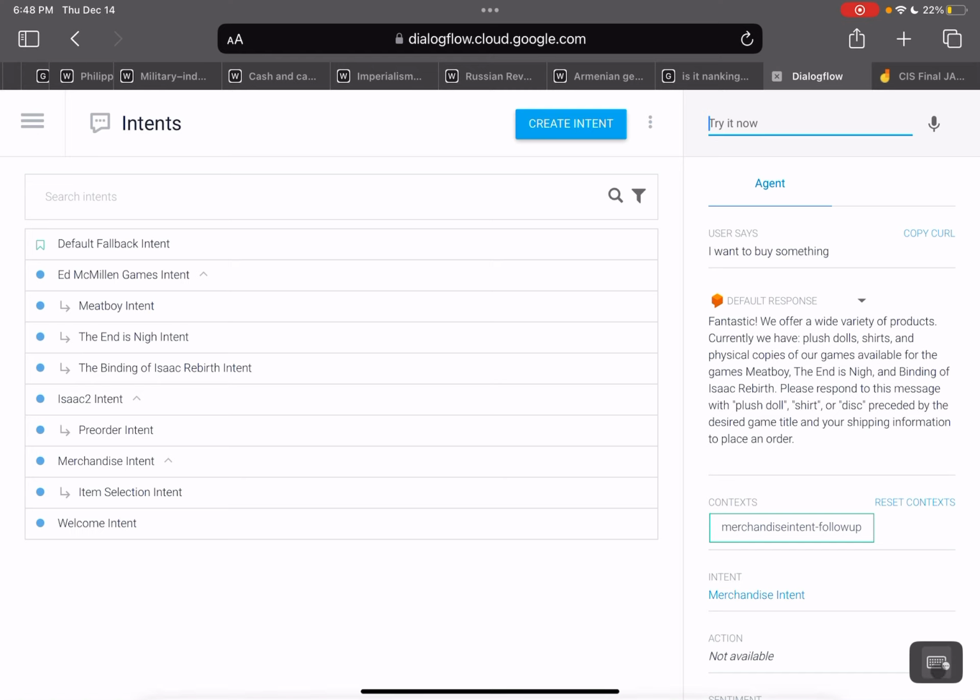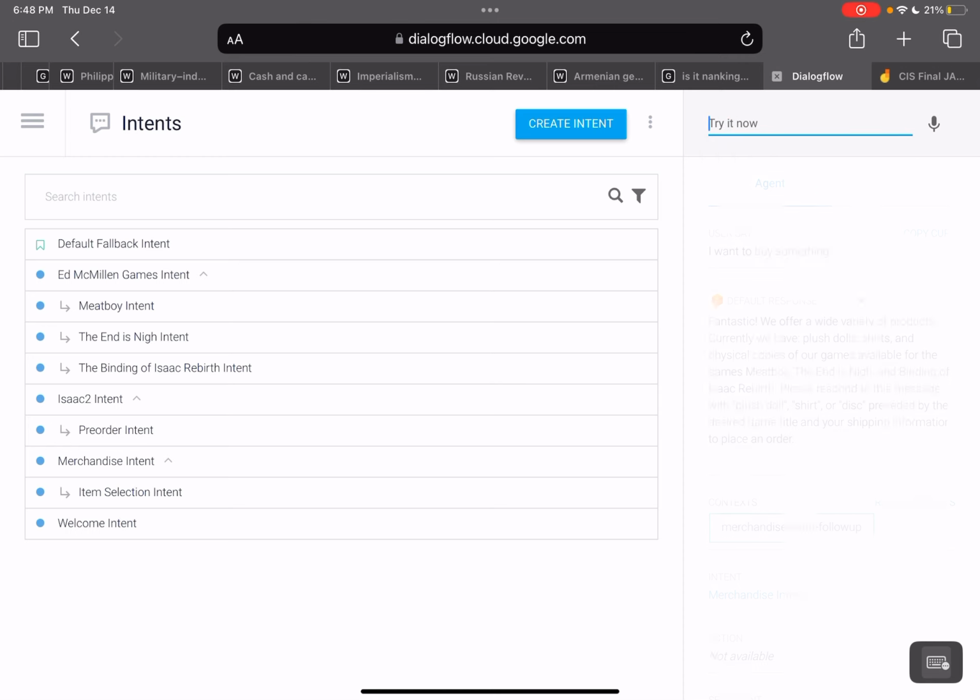So plush doll, shirt, or disc, and then I also asked for it to be preceded by a desired game title. So we're going to try that now. So we have the three items and the three different brandings that go with them. So we're going to just put in, let's go with Meat Boy Disc.